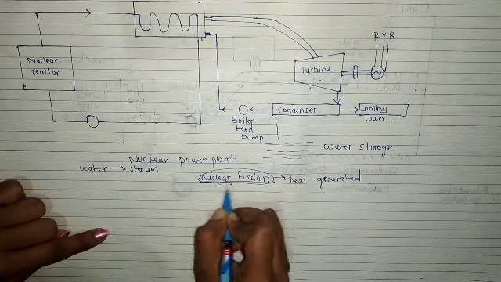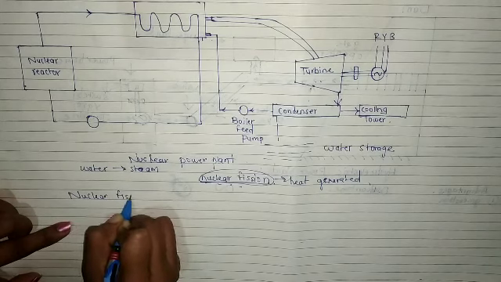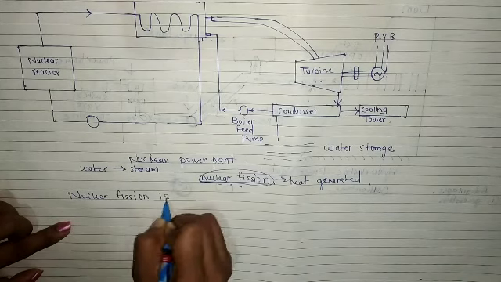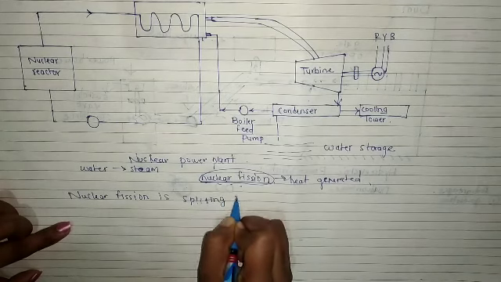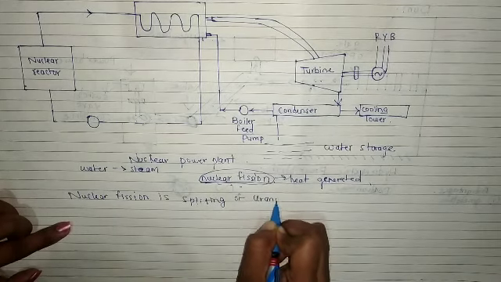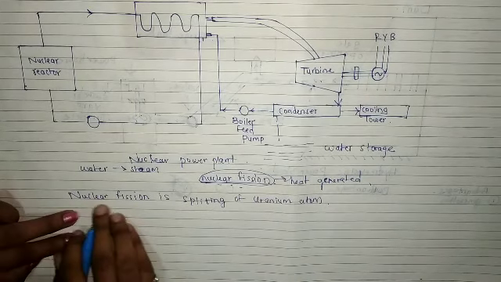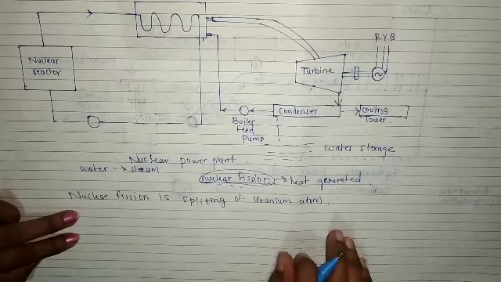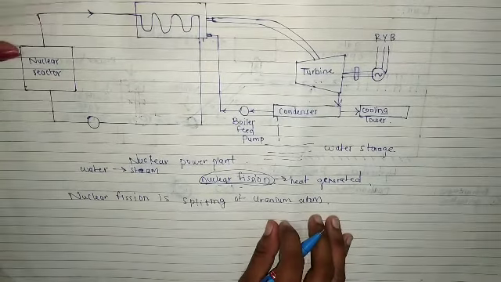Nuclear fission is the splitting of the uranium atom, and a chain reaction is formed.